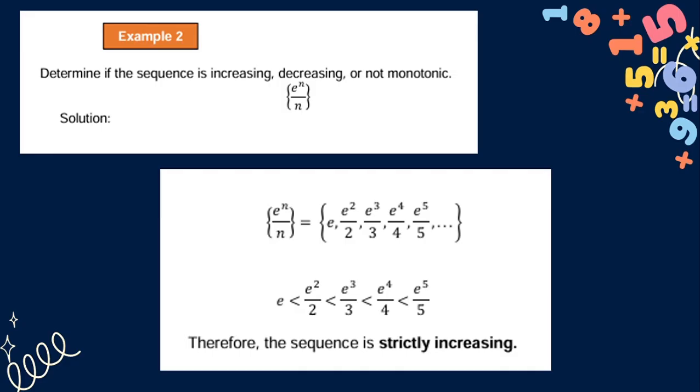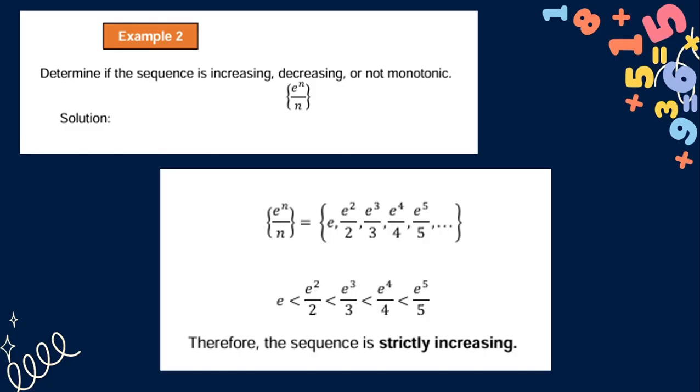Determine if the sequence is increasing, decreasing, or not monotonic. So we have e^n over n. Let n equal 1, 2, 3, 4, and 5, and so on. So e^n over n is equal to e^2 over 2, e^3 over 3, e^4 over 4, and e^5 over 5. Then we have e is less than e squared over 2, and it is also less than e cubed over 3,